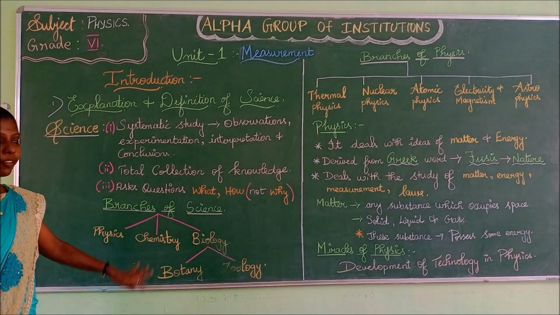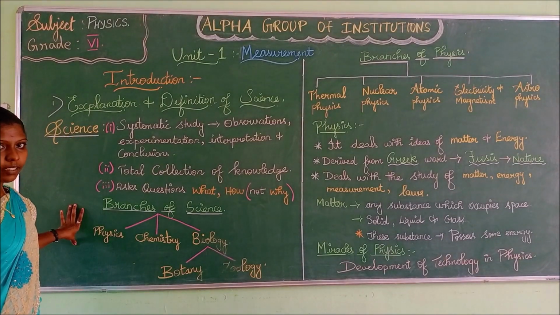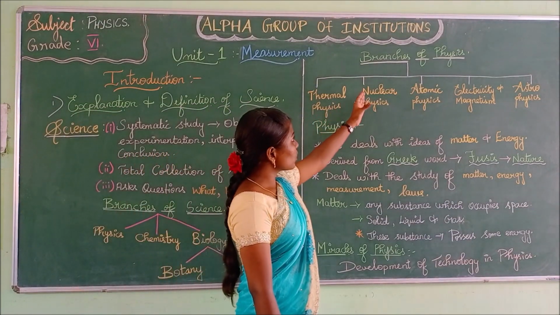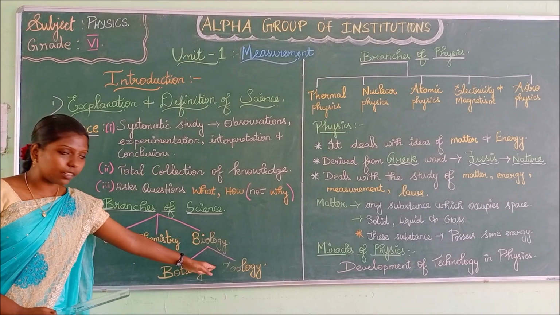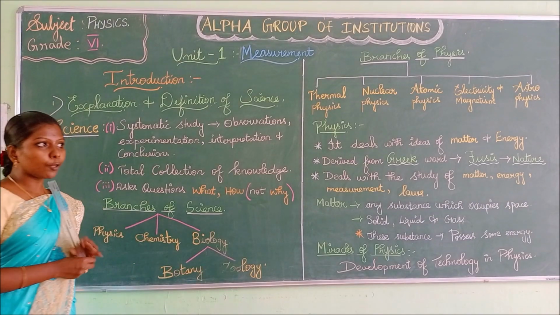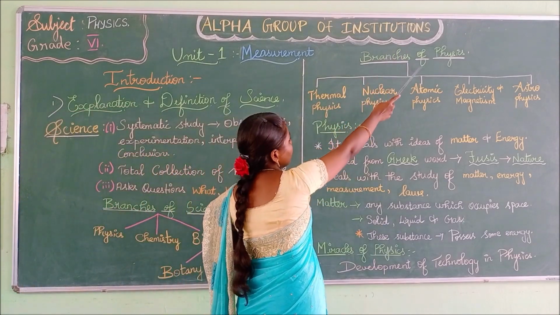Is it clear? We have seen what is science, definition of science and branches of science. Is it clear, students? Yes. Now we are going to see branches of physics. Now we have seen subdivisions of biology, right? Now you have various branches in physics. We are going to see those branches. Branches of physics.